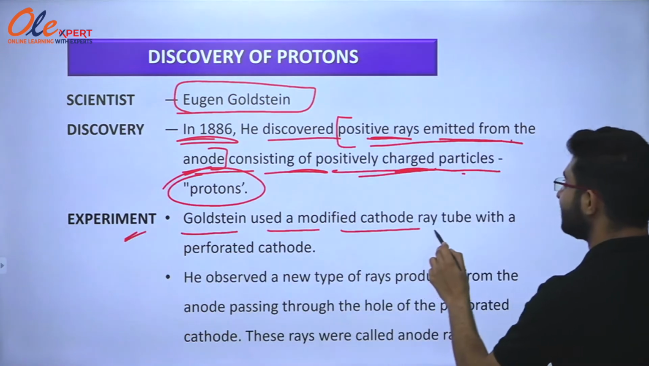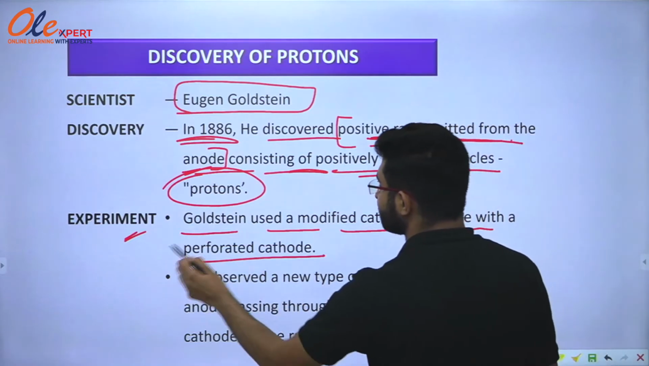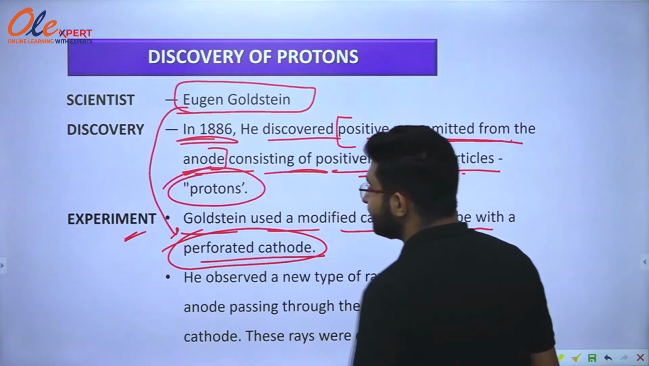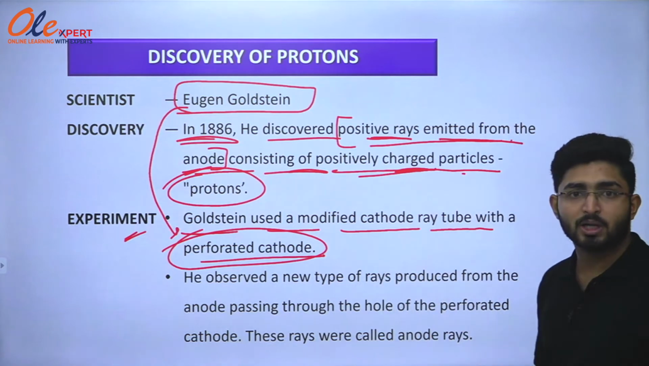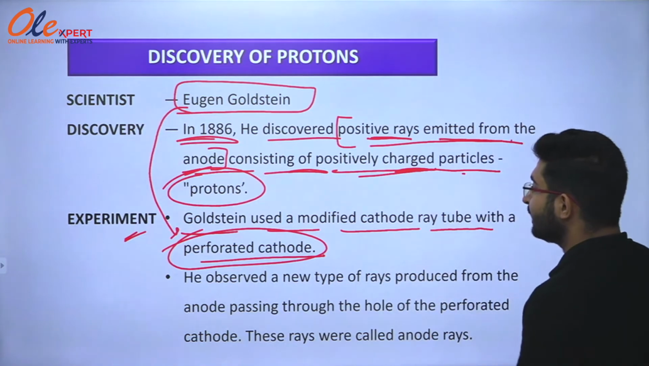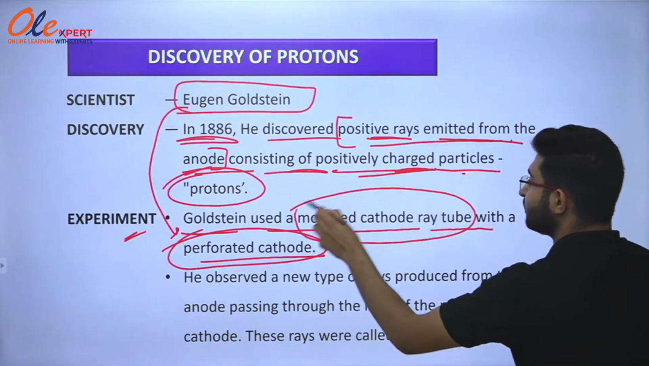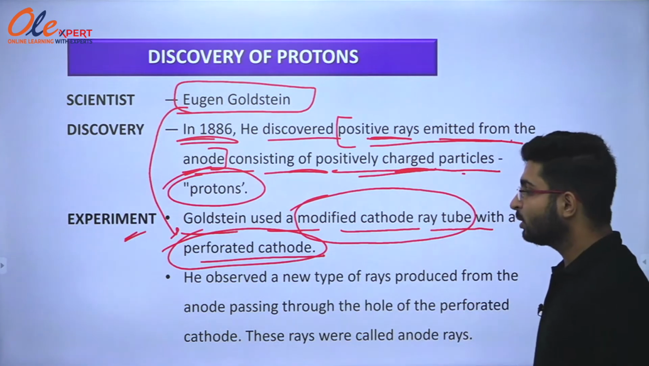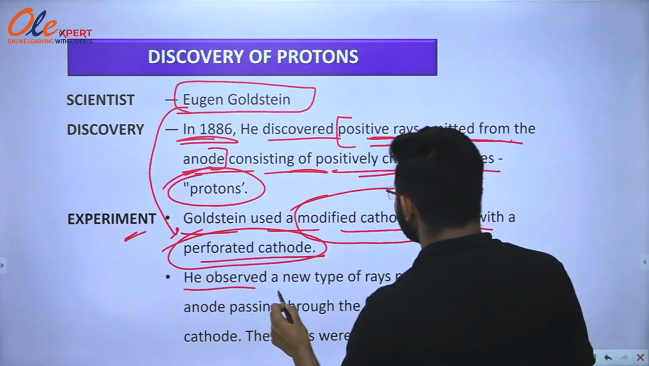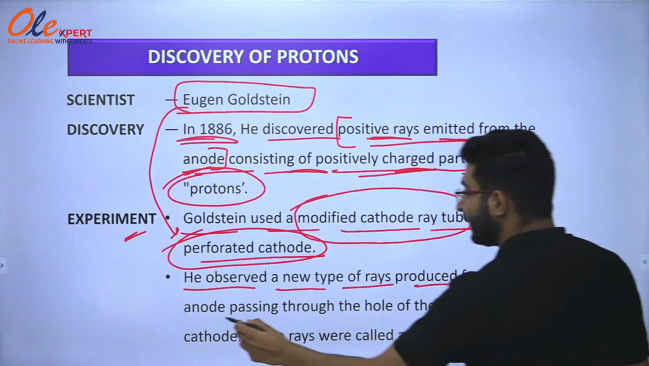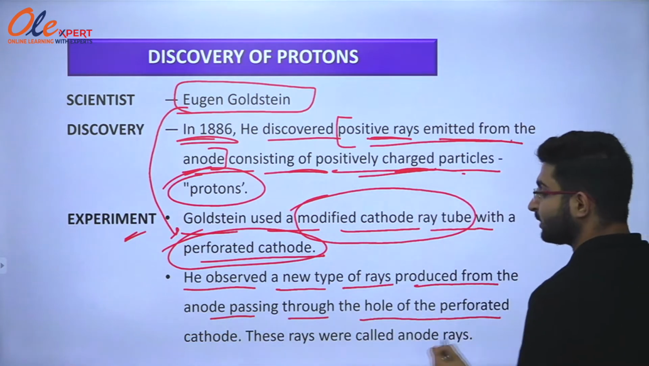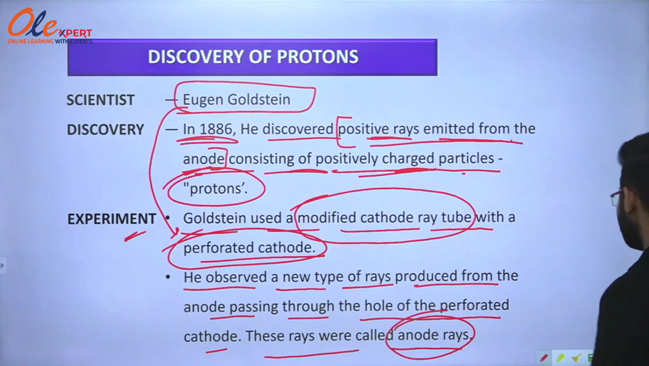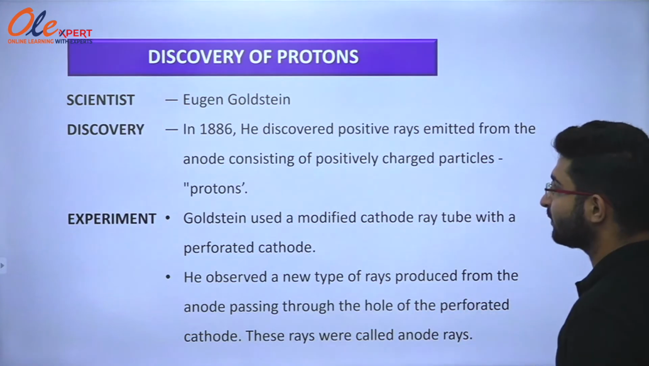What was the experiment? Goldstein used a modified cathode ray tube with a perforated cathode. So what did Eugen Goldstein do? He modified the cathode ray tube by using a perforated cathode. We will study the structure in the further slides. He observed a new type of rays produced from the anode passing through the holes of the perforated cathode. These rays were called anode rays. So now we are going to study the structure with the diagram.